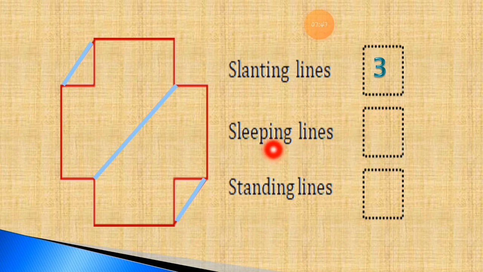Now let's start finding all the sleeping lines. Which lines we have to find out? We have to find out sleeping lines from the given shapes or picture. So let's overwrite all the sleeping lines with a different color so we can find them very easily in the picture. We can count them very easily because we overwrite them with different colors.